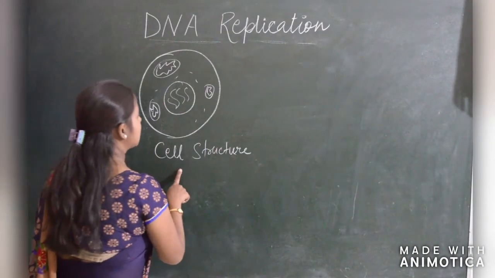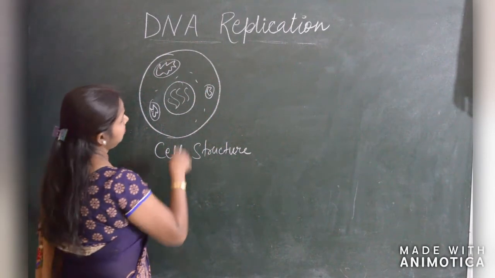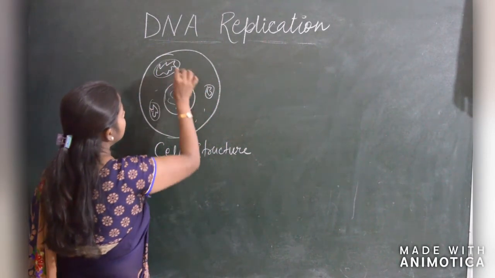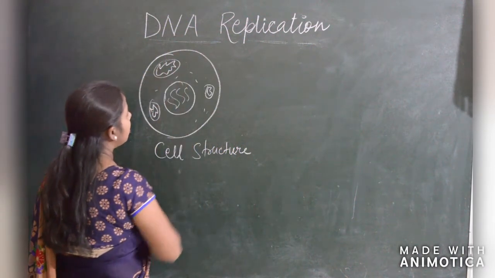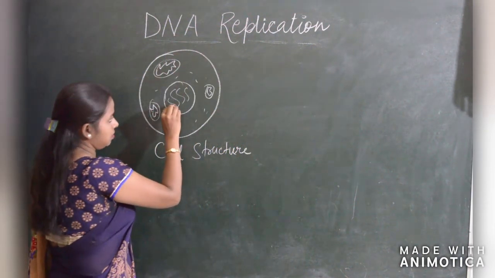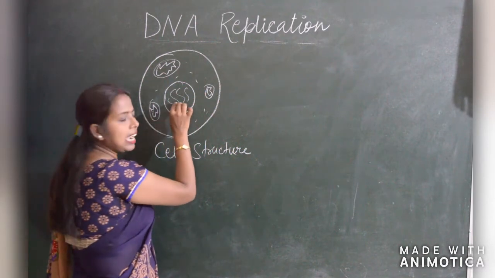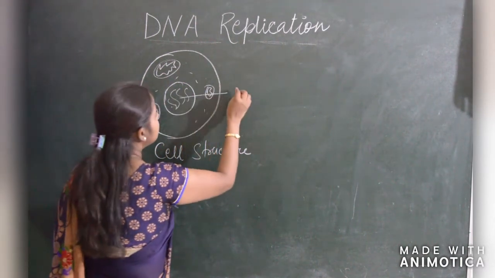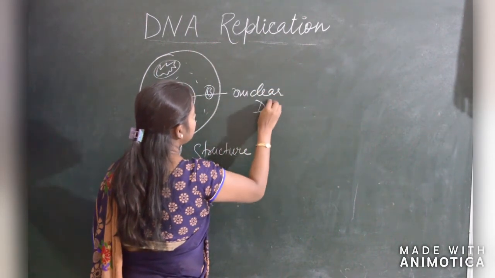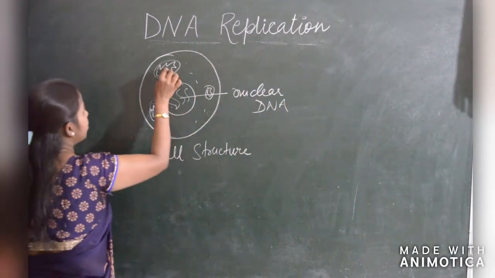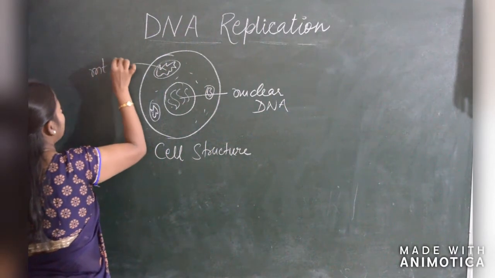Now, this is the structure of a cell having a nucleus and some organelles like mitochondria. The DNA which is present inside the nucleus is termed as nuclear DNA, and the DNA which is present inside the mitochondria is termed as mitochondrial DNA.